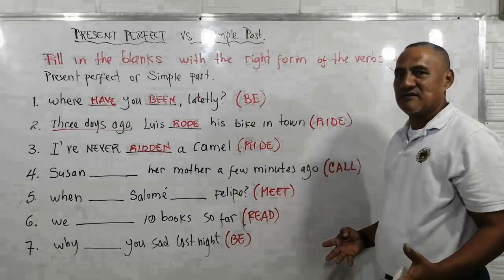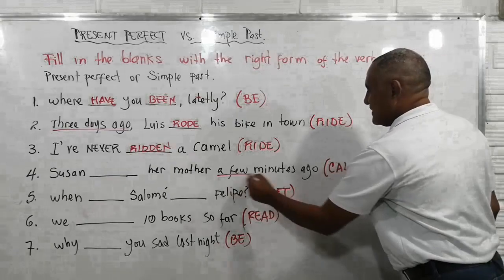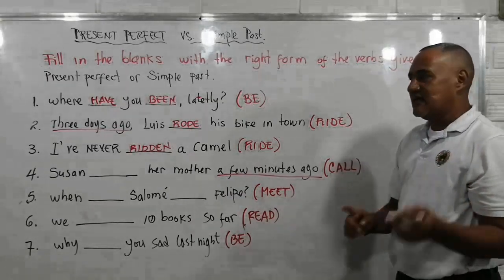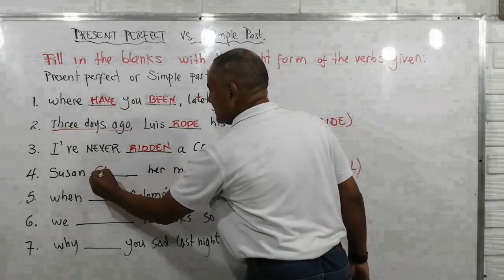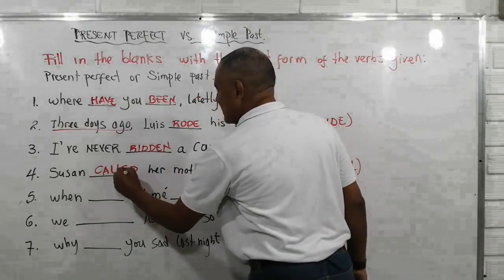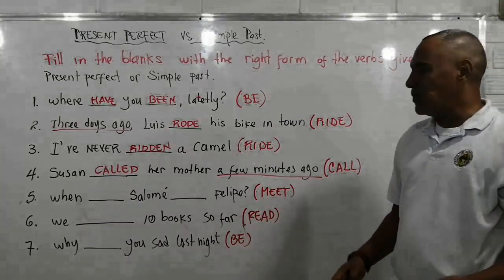Which one do you think it is? Present perfect or simple past? Okay, analyze this. A few minutes ago, we know when it happened. Then it's simple past. Susan called. As it is a regular verb, we say Susan called her mother a few minutes ago.